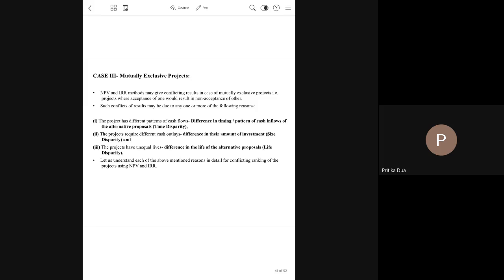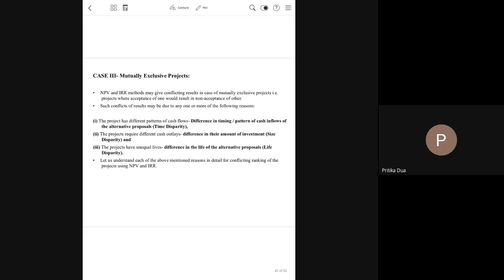Now here the conflict between NPV and IRR might be under any of the three situations. One, when the projects have different cash flows, that is, there is time disparity.